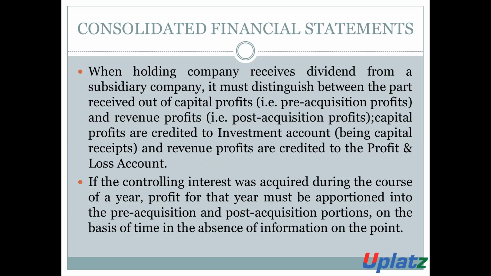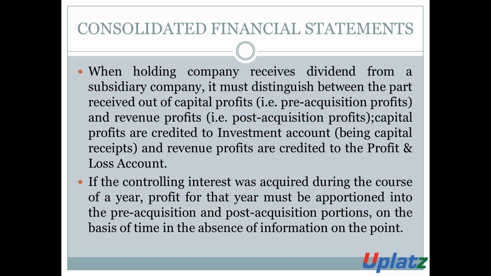When the holding company receives the amount of dividend from the subsidiary company, it must distinguish between the part which is receipt of capital profit and revenue profit. It is important to bifurcate the dividend between capital profit and revenue profit.